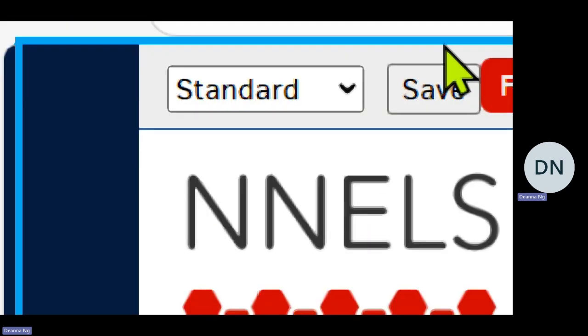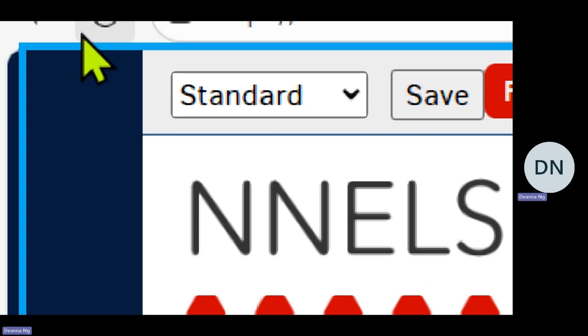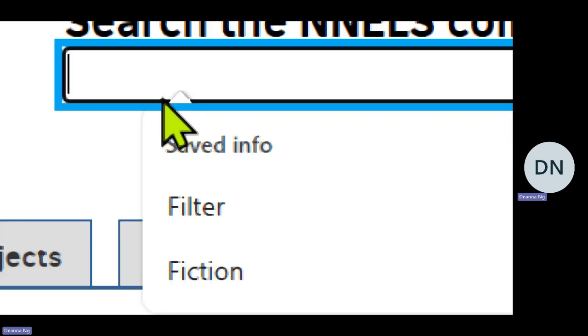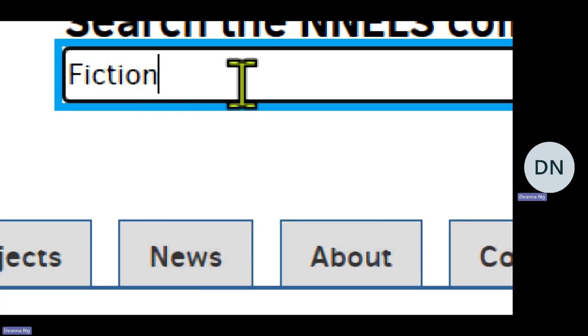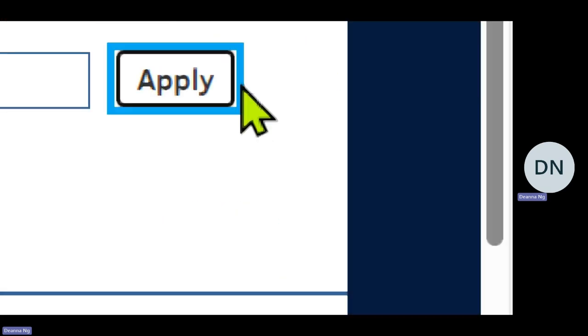Searching content. I can always find always available titles by performing a search using filters. Here are the steps. I am on the NNELS homepage. Go to the Search Edit field. Insertion point before, scan off. Enter text. I will enter fiction. Suggested fiction. Press tab to continue. Hit apply. Apply. Button. Scan. Loading page.